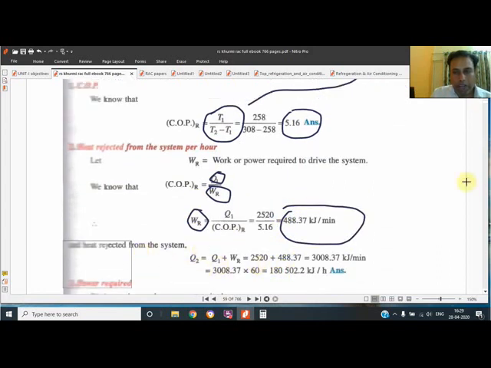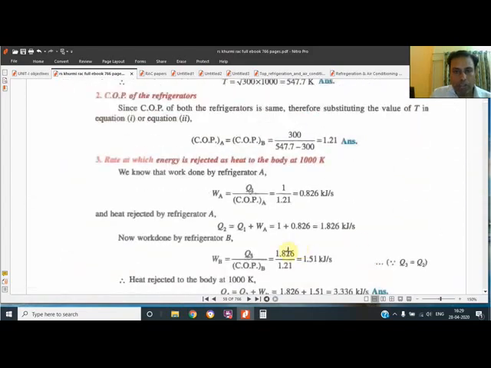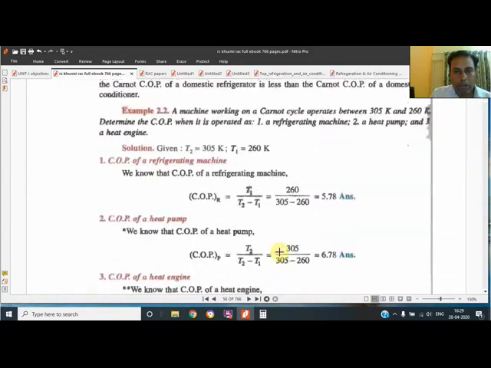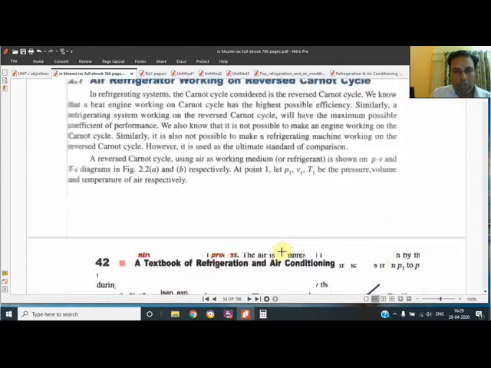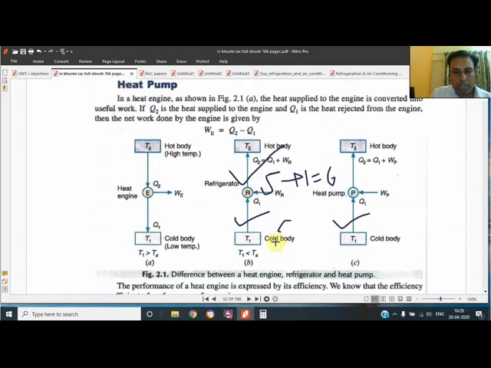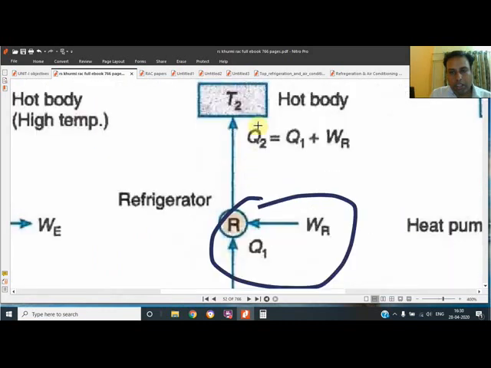And for the heat rejected, we know that whenever we draw a system like this, the heat rejected is the summation of the heat absorbed, the refrigerating effect, plus the work done. Both are added and this much heat is rejected. I have shown you in the figure also that the heat rejected is the summation of the two, that is Q1 plus W, and the heat rejected is Q2.